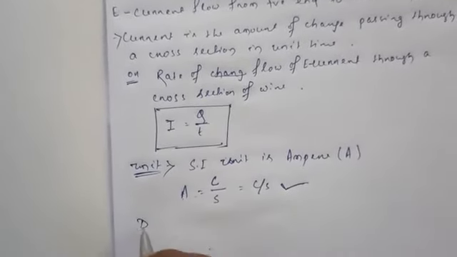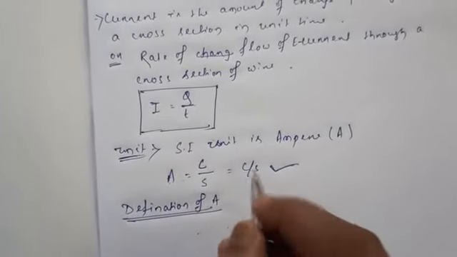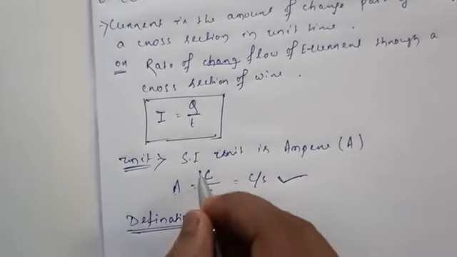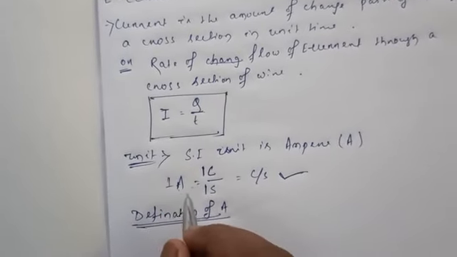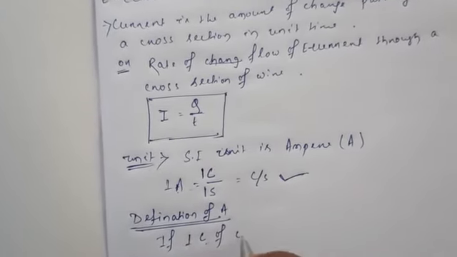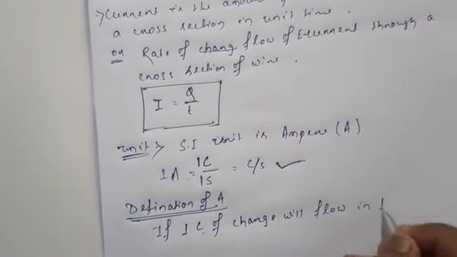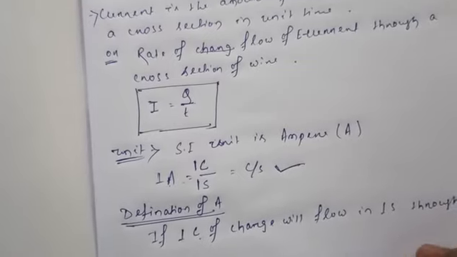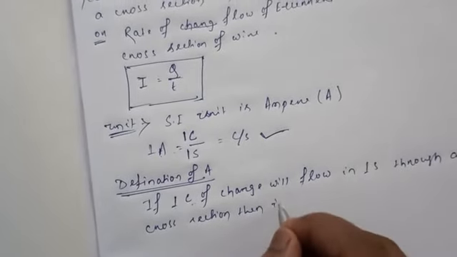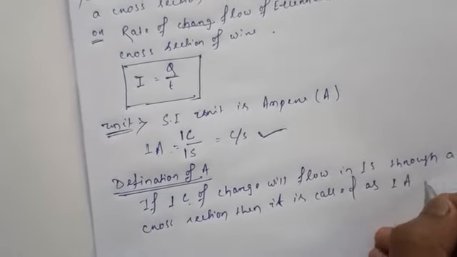Now, how will you define ampere? If I take 1 coulomb in 1 second, 1 coulomb by 1 second, then I can say it is 1 ampere. So if 1 coulomb of charge flows in 1 second through a cross section, then it is called 1 ampere. Understand?